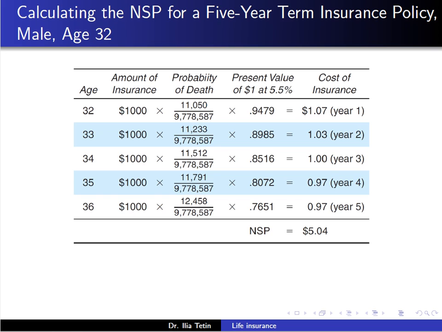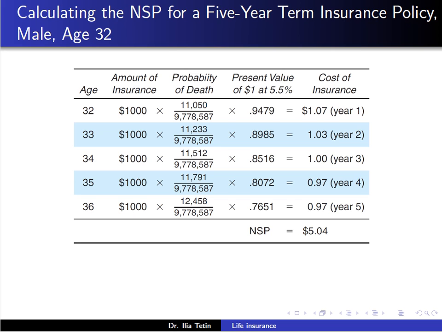This sum must be divided by the present value of a 5-year temporary life annuity due of $1. For the first year, a $1 payment is due immediately. For the second year, the probability that a male age 32 will still be alive to pay the premium at age 33 must be determined.